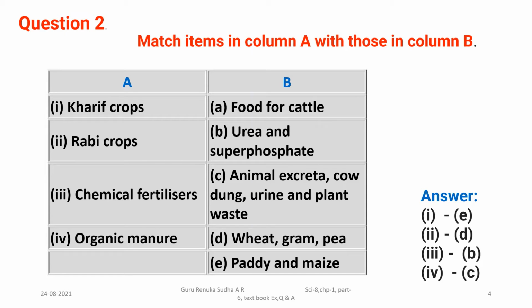Fourth one, organic manure. Organic manure we prepare in the field itself by collecting and storing animal excreta, cow dung, urine, and plant waste. In this way, you will get the answer.